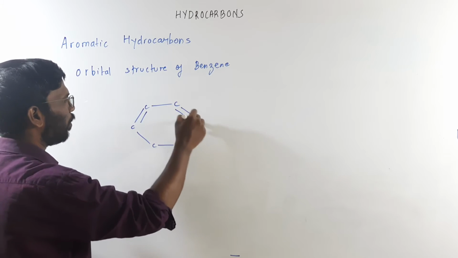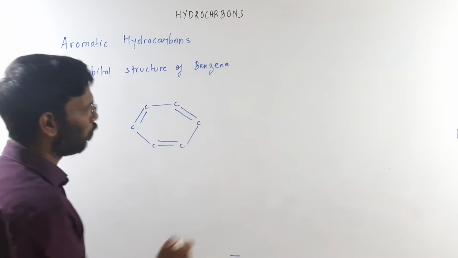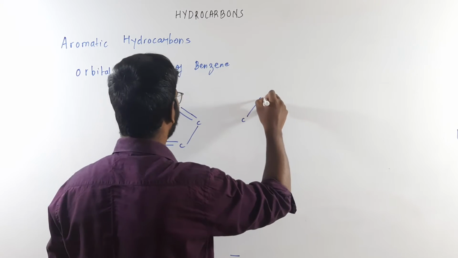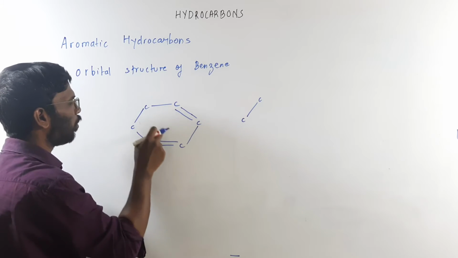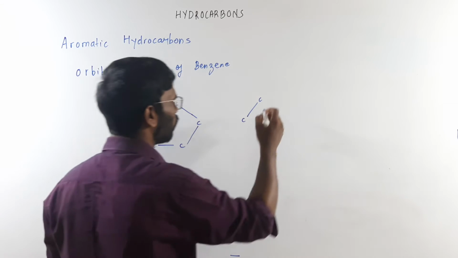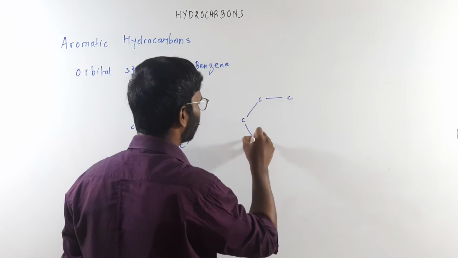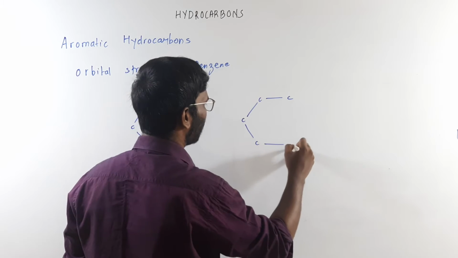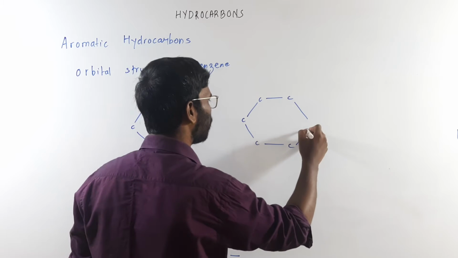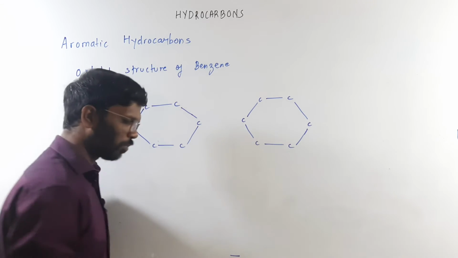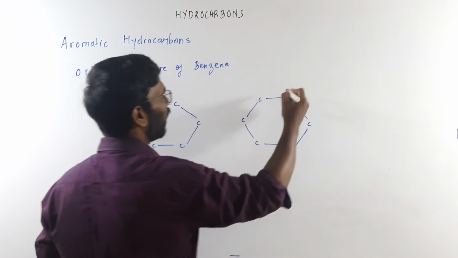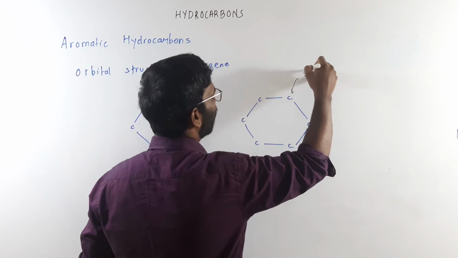There is an alternate double bond over here, and one more structure I'll draw. Okay, let's not draw this double bond. Now we know that every carbon over here is sp2 hybridized. This carbon is sp2 hybridized.